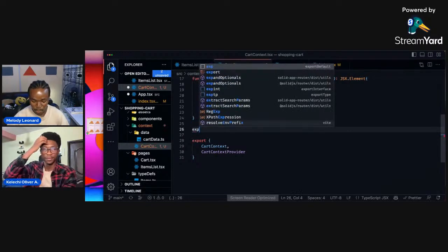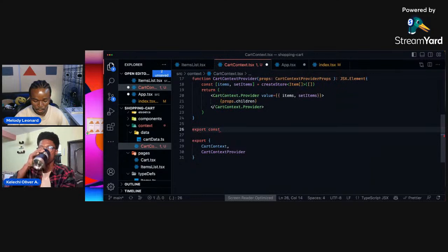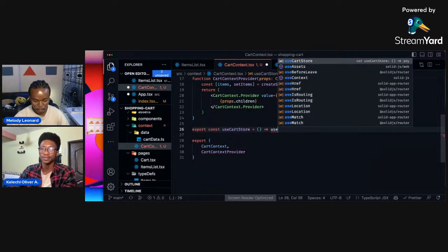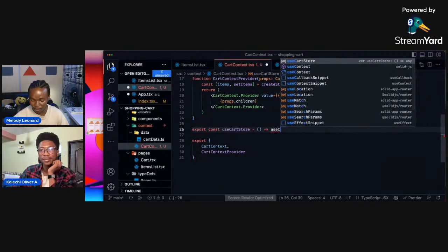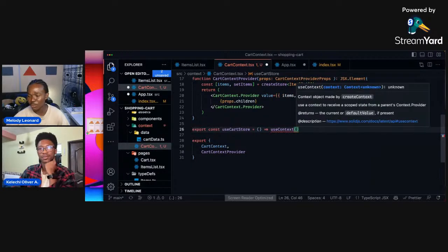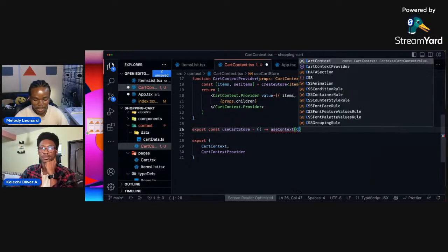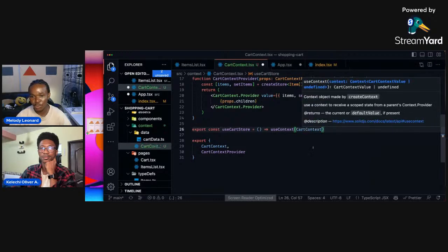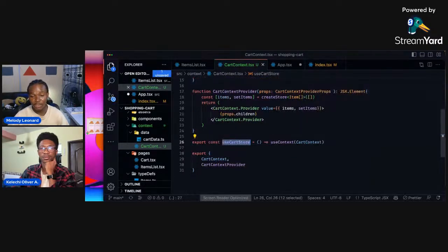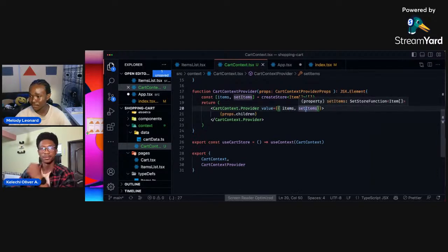So I'm going to call an export const useCatStore because I suck with names, right? And this is going to fire up the function, and we have the useContext, and the useContext is going to accept the CatContext, right? This is the context I want to use. And that way, I have this useCatStore, and that should give me access to this item. Why don't you add this to the export?